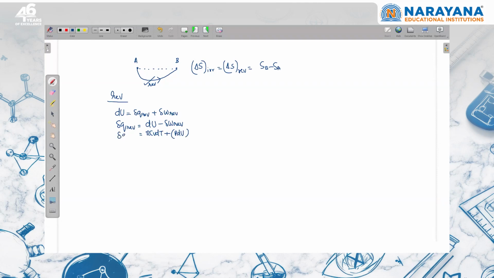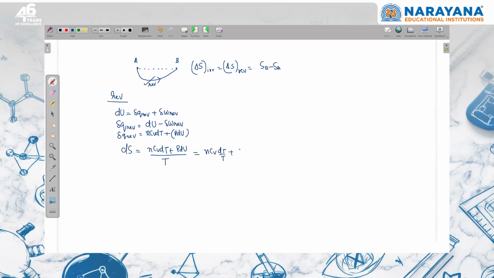So this is del Q reversible, and now I can put it into the formula to calculate entropy change. So that is equal to nCv dT plus P dV upon T. And if we simplify, we can write that this is nCv dT upon T, and this is P by T.